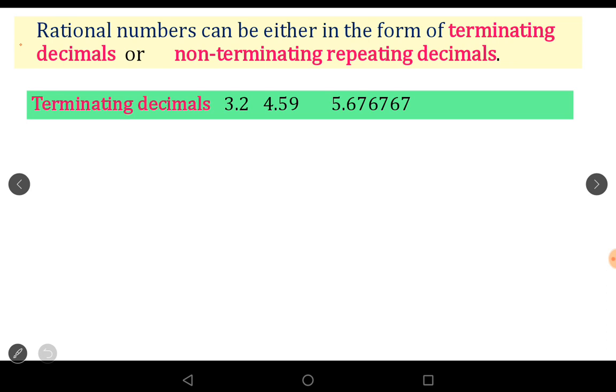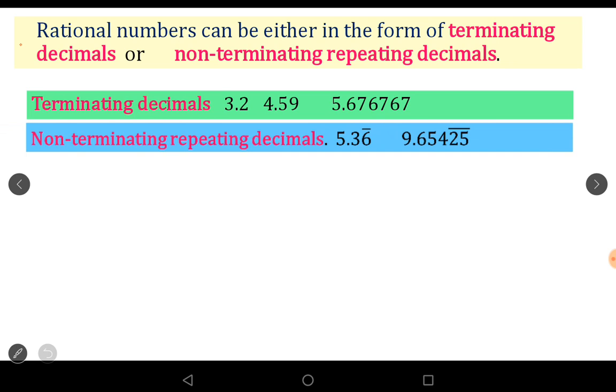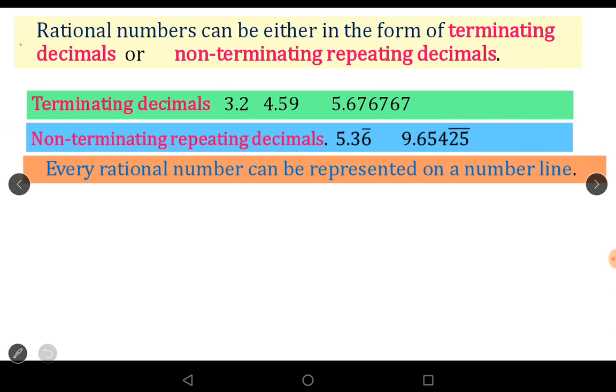That is called terminating decimals. Non-terminating recurring decimal: in the decimal part, the digits are repeated again and again, they do not end. So an infinite number of digits are repeated; those are called non-terminating recurring decimals.